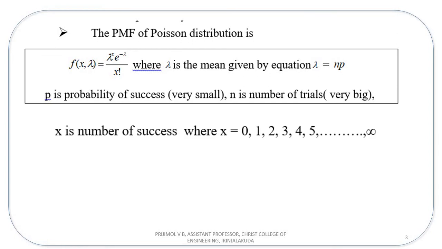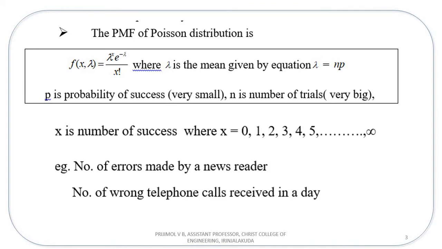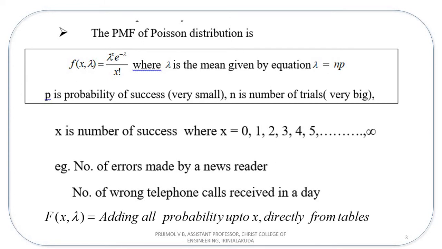X is the number of successes where x is 0, 1, 2, 3 up to infinity, whereas in binomial distribution our x varies from 0, 1, 2, 3 up to n. Some examples are the number of errors committed by a news reader, the number of wrong telephone calls received in a day. And the cumulative distribution value capital F of x, lambda is nothing but adding all the probabilities up to x starting from 0. 0, 1, 2, 3 up to x will give you the probability capital F of x, lambda, which is directly available from the tables.